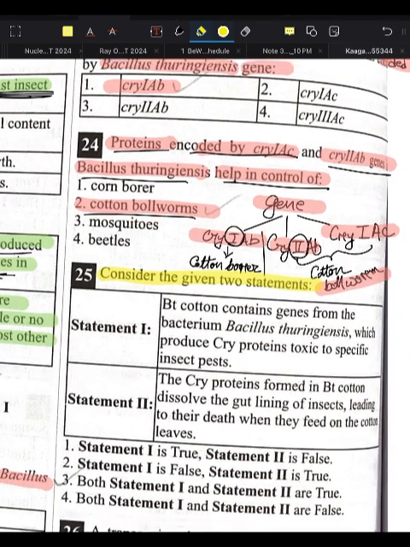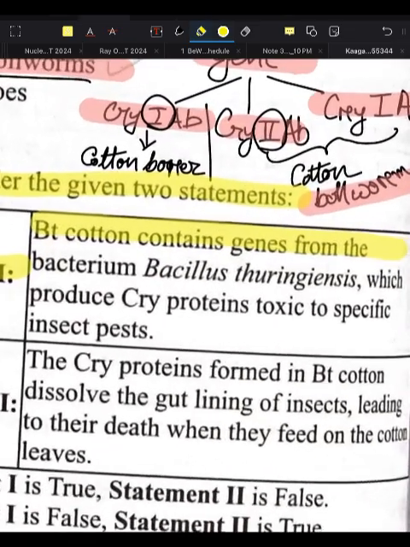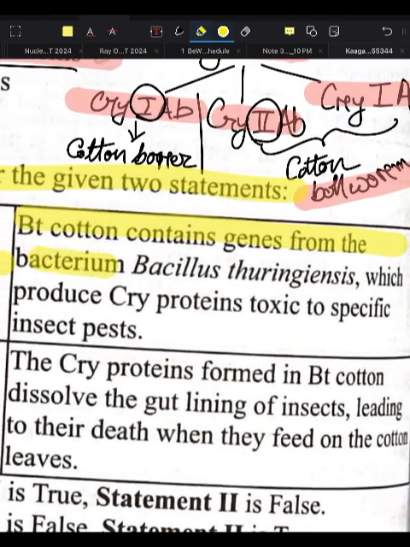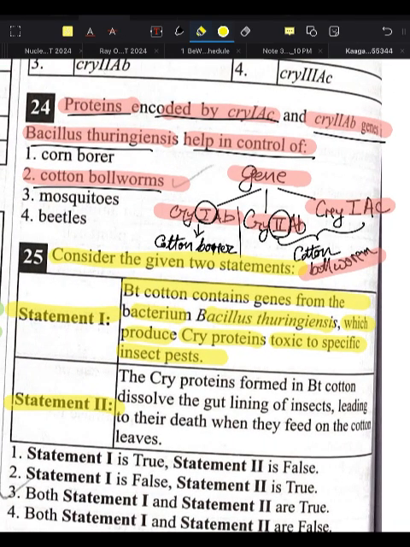Consider the given two statements. Statement 1: Bt cotton contains a gene from the bacterium Bacillus thuringiensis which produces cry protein toxic to specific insect pests. Statement 2: the cry protein formed in Bt cotton dissolves the gut lining of the insect, leading to their death when they feed on the cotton leaves. I did not get statement 1, but statement 2, when I read it, I got it immediately.